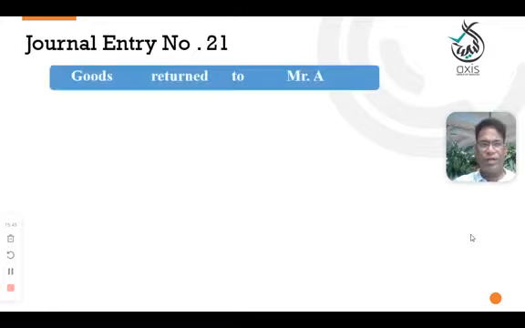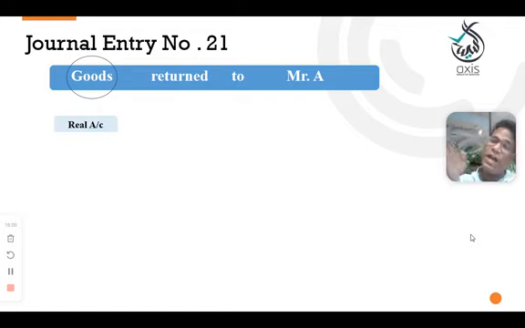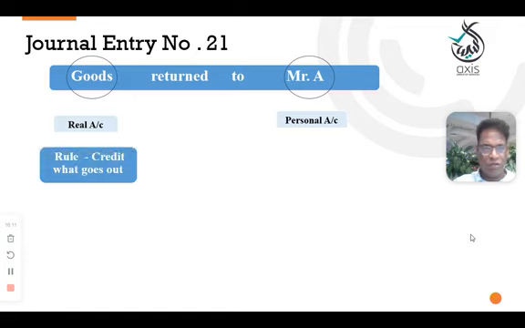Next is general entry number 21. Journal entry number 21: goods returned to Mr. A. Here, goods is a real account. We are returning the goods, which means we purchased before, and now we are returning the goods to Mr. A. Goods is a real account, and Mr. A is a personal account.